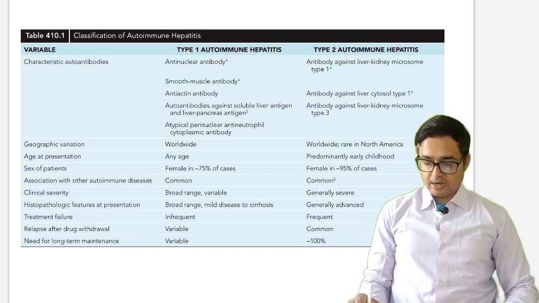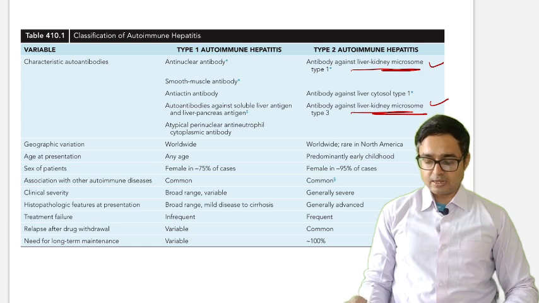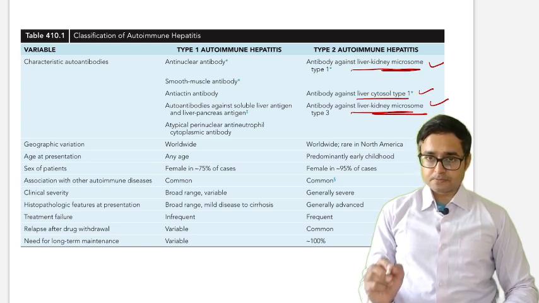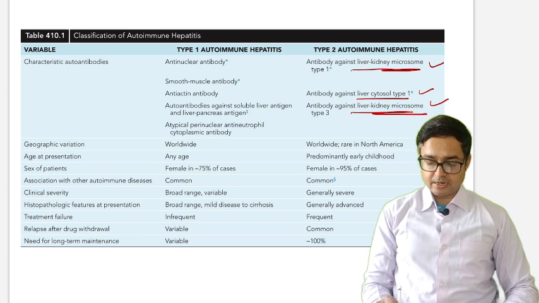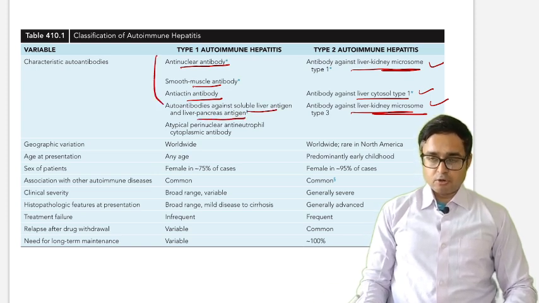The antibodies LKM1 and LKM3 are associated with type 2 autoimmune hepatitis, along with liver cytosol type 1 antibodies. In type 1 autoimmune hepatitis, there are anti-nuclear antibodies, smooth muscle antibody, anti-actin antibody, and antibody against soluble liver antigen and liver pancreas antigen.